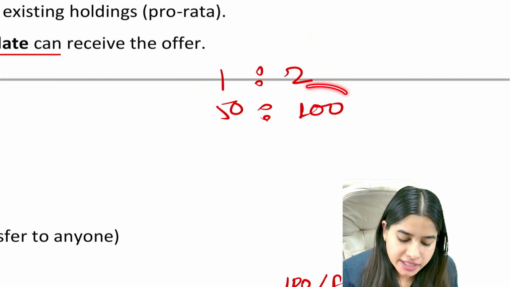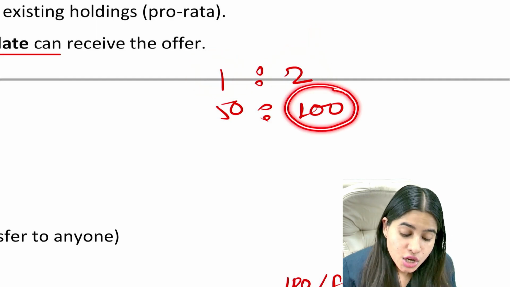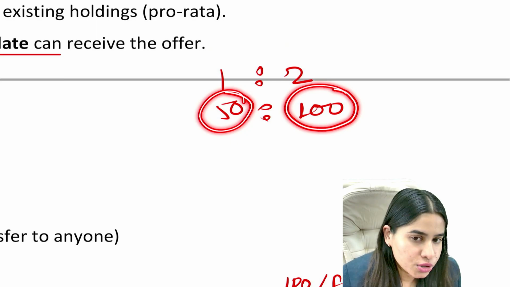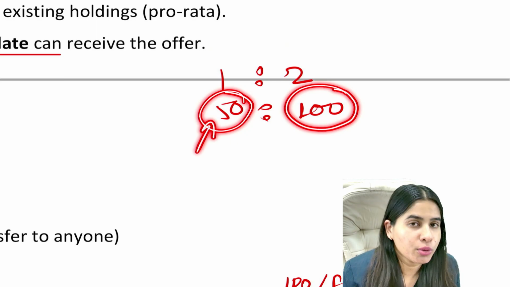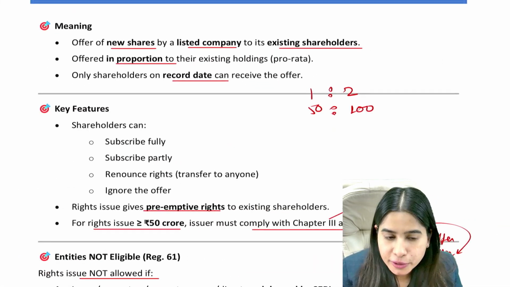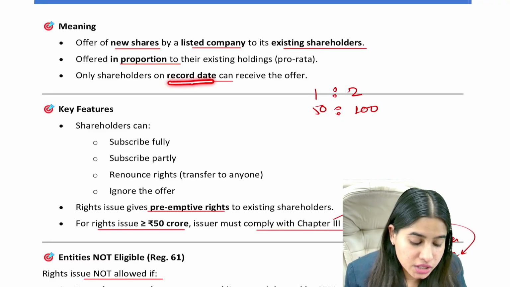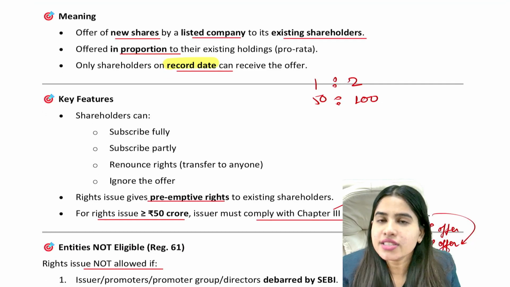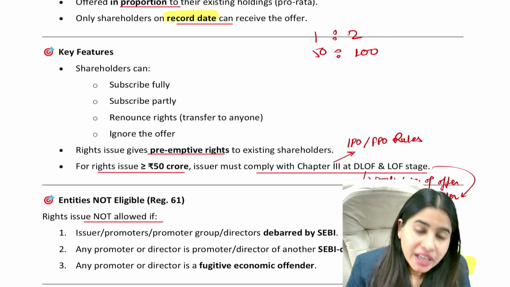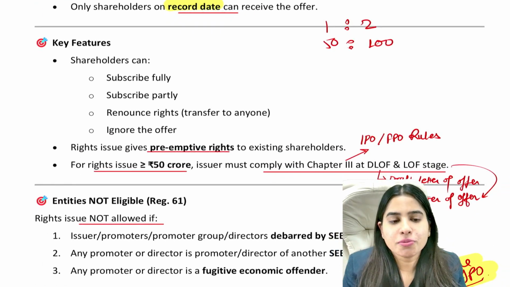For example, let's say you already have 100 shares of the company. So we will offer you 50 more shares. So you have the right to buy 50 more shares of the company. This is known as a rights offer. Whenever a company makes a rights offer, the company has to decide who the existing shareholders are. For that, we fix a date which is known as the record date.